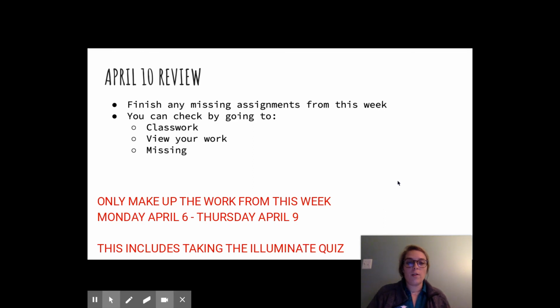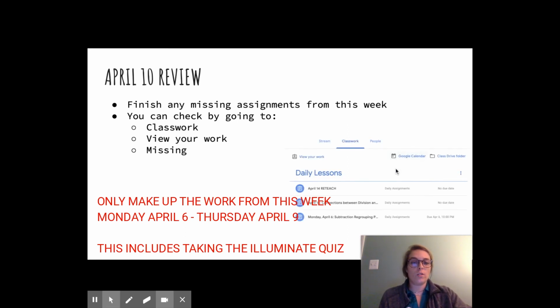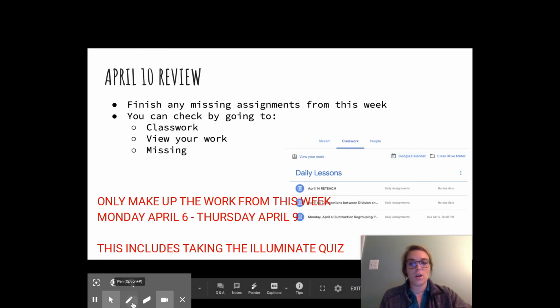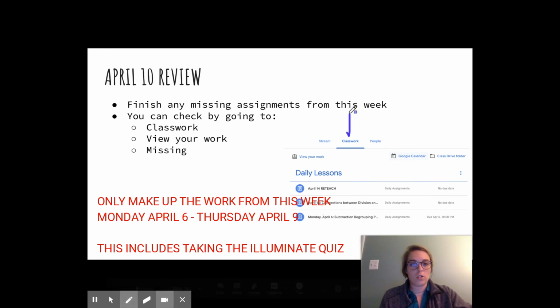Quick reminder on how to check your work to see if you are missing assignments. So what you'll do is you will go to the classwork section of your Google Classroom, which you're all very familiar with finding at this point. Then you will find view your work. So if this is my classwork section here, so this is classwork, make sure that you're on the right spot.